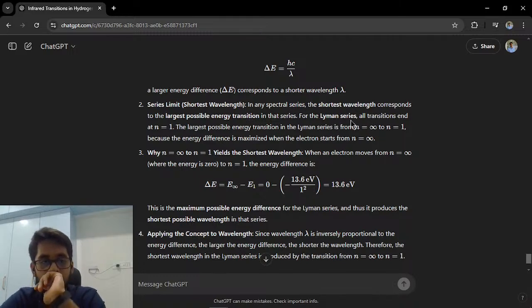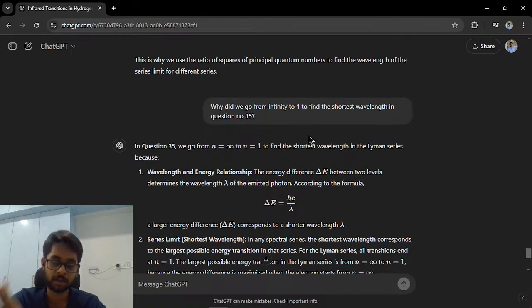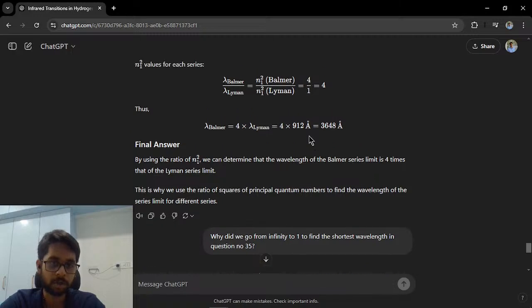For the Lyman series, all transitions end at 1. The largest possible energy transition from the Lyman series. Okay. So instead of just looking at the question at face value, okay, this is something interesting I've learned. If you're looking at a question, don't just look at its face value.